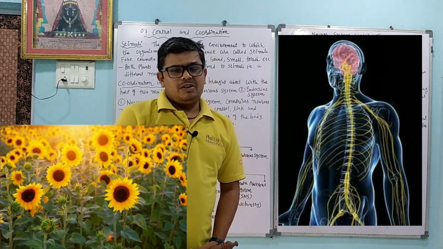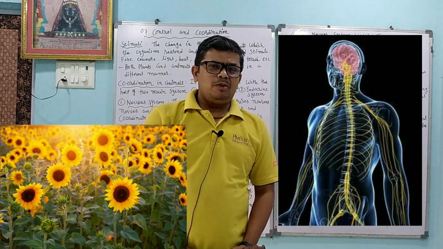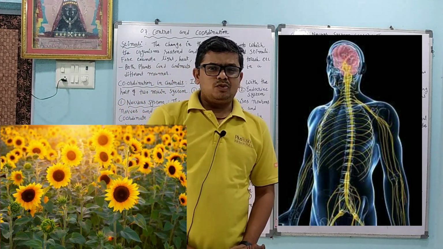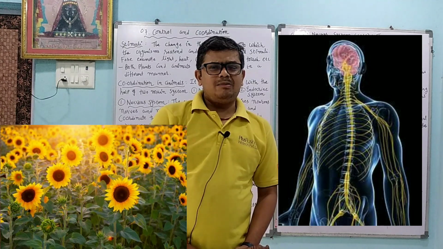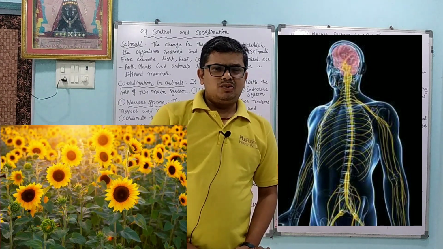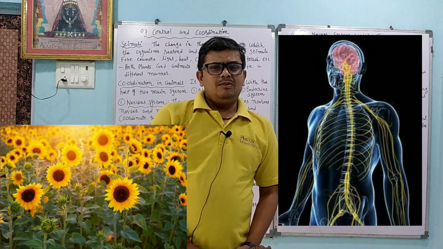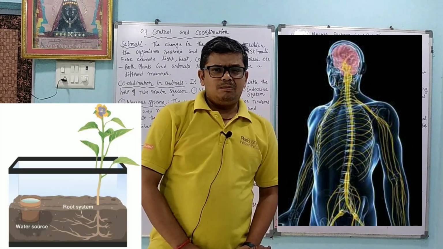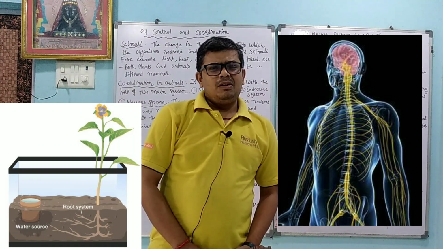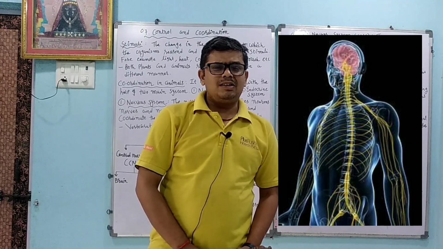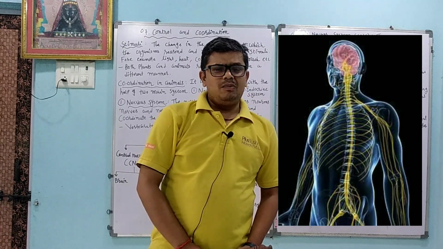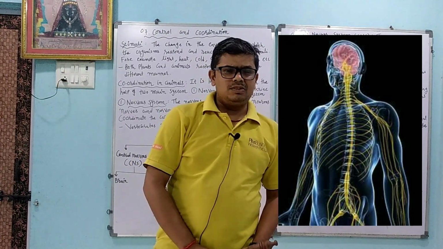Suppose sunflowers are there. Early in the morning when the sun is in the east direction, the sunflower direction is also in the east direction. But as the day passes, the sun is going from east to west, and at that time the sunflower direction is also changed. Like that we can give so many examples, like plant roots going towards the water, or small plants growing towards the sunlight. So these are all examples of stimuli. First we will learn about the stimuli, and after that we will learn about the nervous system.